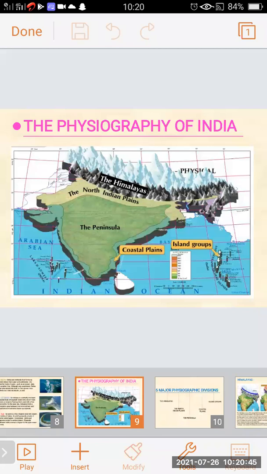This is the physical division of India's physiography.